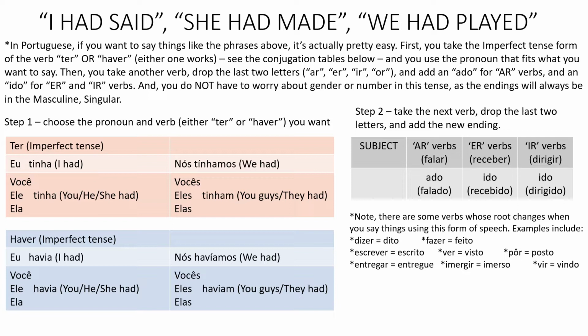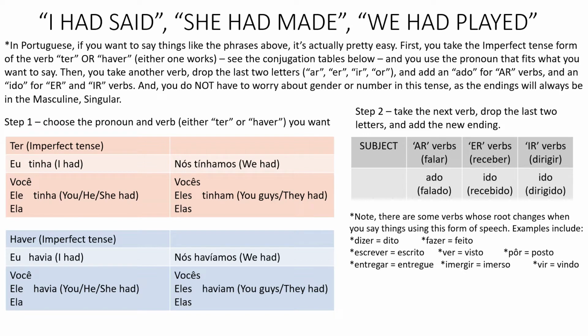So for ter, it's eu tinha, right? I had. Você, ele, ela tinha. You, he, or she had. Nós tínhamos, we had. Vocês, eles, elas tinham. You guys or they had.